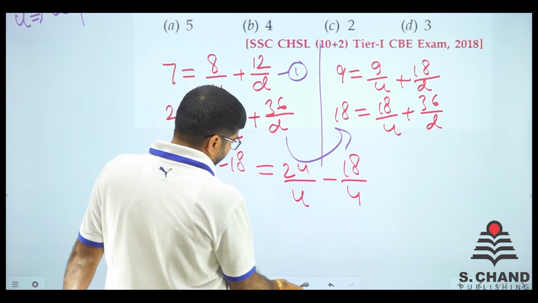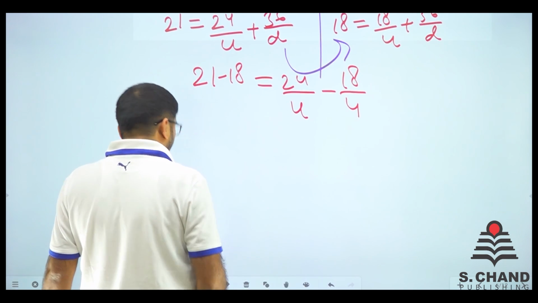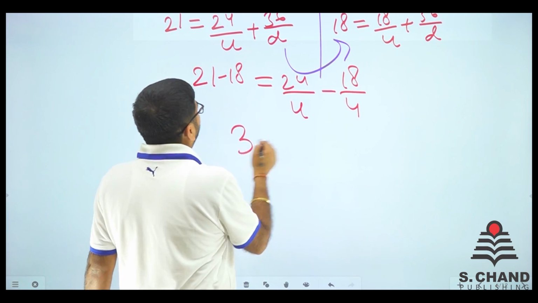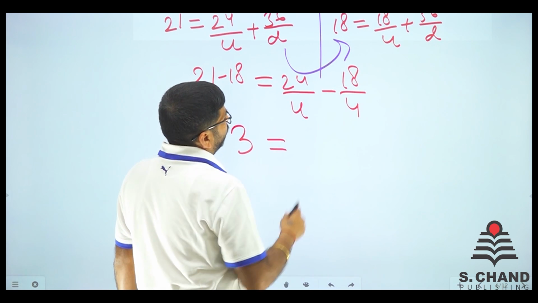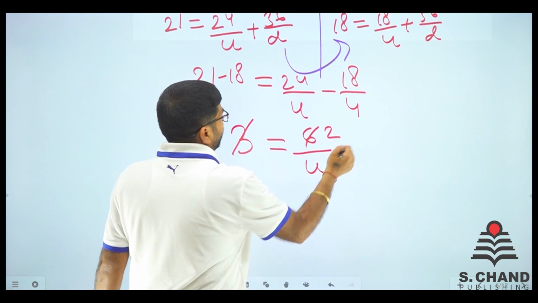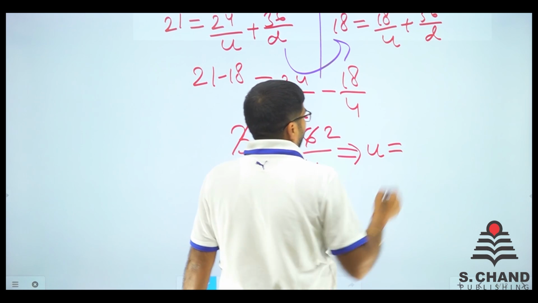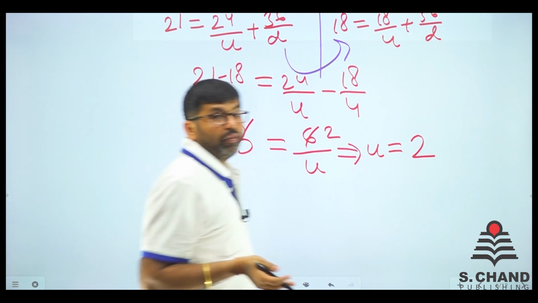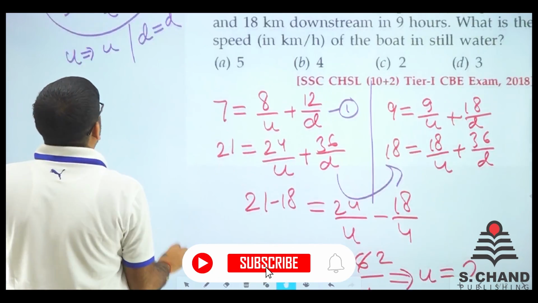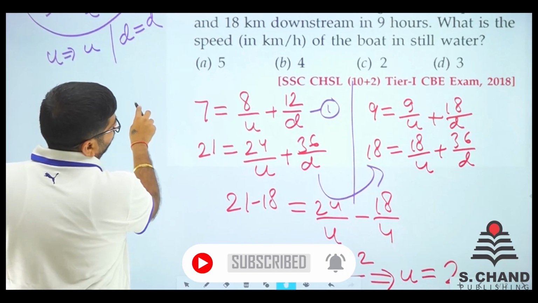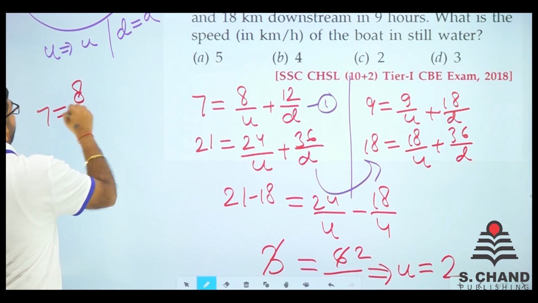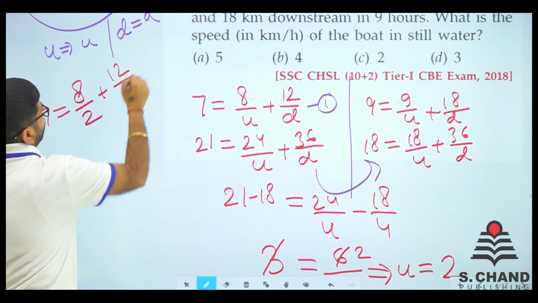So we got this equation. When we simplify this, 21 minus 18, we'll get 3 here. 24 minus 18 is 6, so 6 by u. So when we calculate this, it comes like upstream speed is 2, right? We have got u is equal to 2. Just put that in any equation. What we'll do is we'll put it here. In here, 7 is equal to 8 by 2 plus 12 by d.